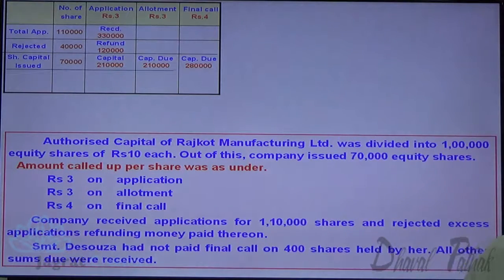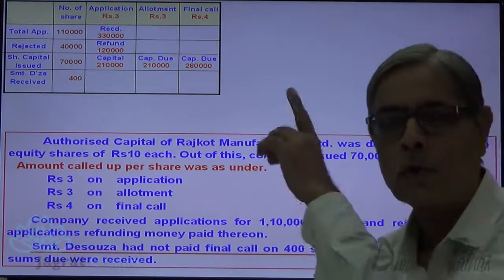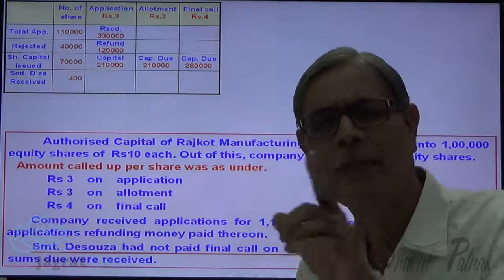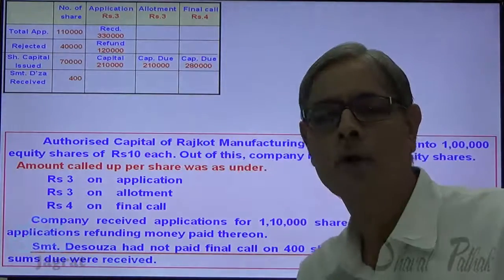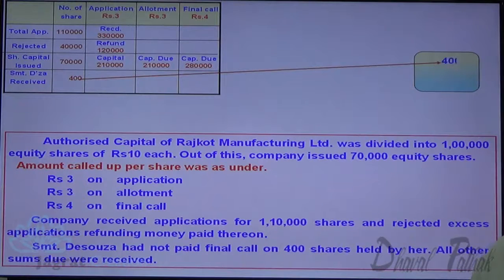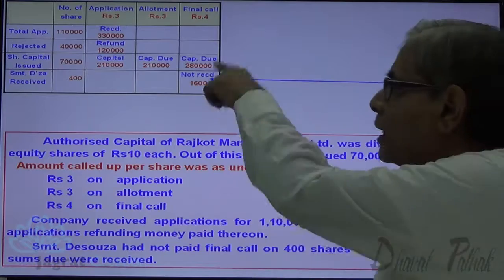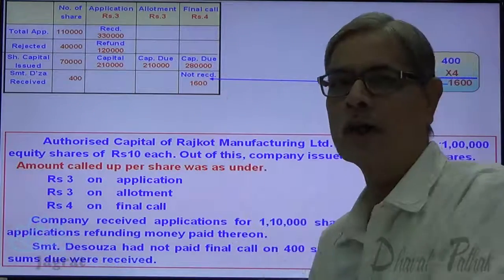Now, D'Souza, one of the shareholders who was allotted 400 shares, has not paid the final call. On 400 shares, the final call at rupees 4 per share has not been paid. If you work out the amount, 400 into 4, 1,600 not received by the company. So this is the amount demanded, this is the amount not received.